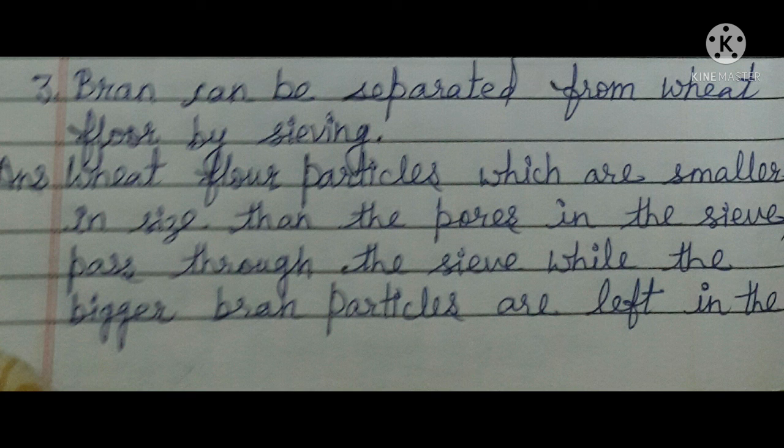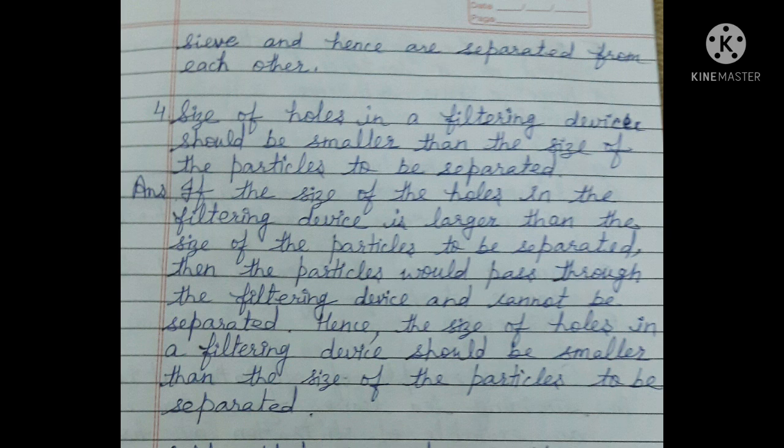Answer is, wheat flour particles are very small in size than the pores in the sieve, and the bran particles are bigger in size as compared to the pores in the sieve. So the wheat flour particles pass through the sieve, while the bigger bran particles are left in the sieve and hence are separated from each other.